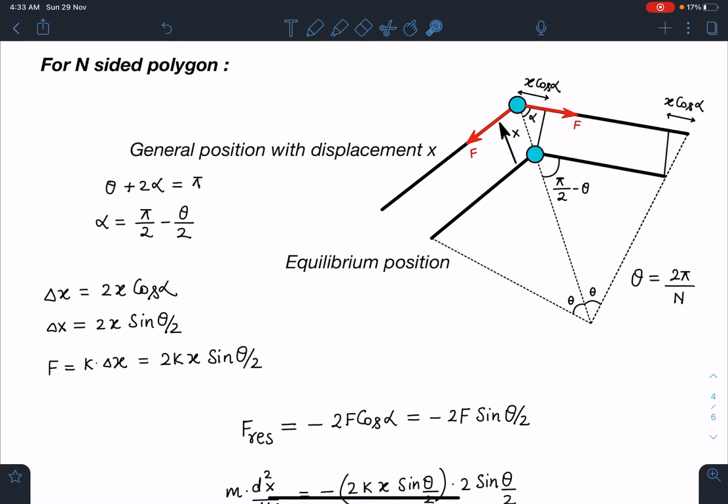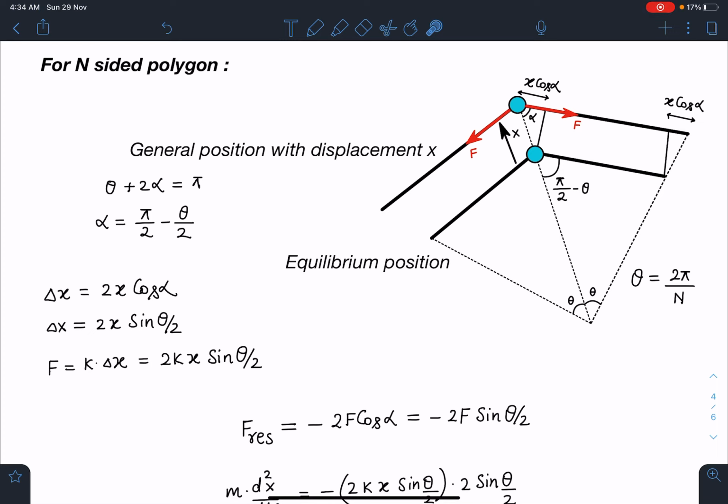So you can see this is roughly x cos alpha. Though the values will come true for any x, but I am taking a small x. So here you can see in this triangle, you will be getting this extension from this particle in the spring is x cos alpha. Similar thing will happen at other end also. That is going to be x cos alpha as well. So total extension in each spring is going to be 2x cos alpha if particle is displaced by a distance of x.